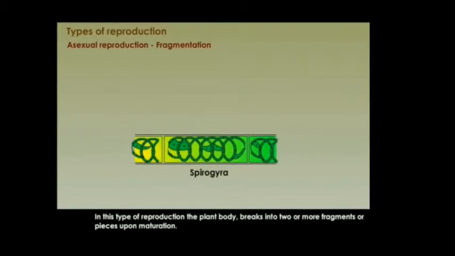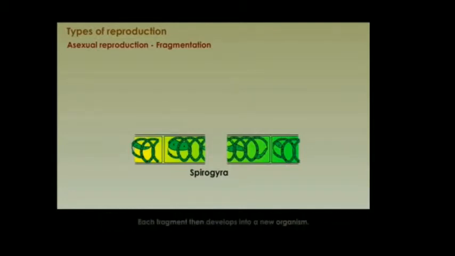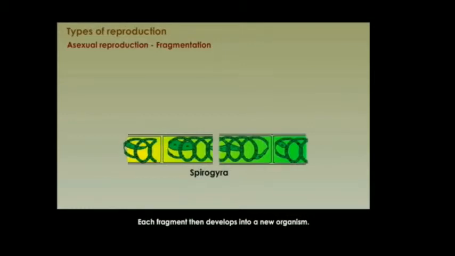Fragmentation. In this type of reproduction, the plant body breaks into two or more fragments or pieces upon maturation. Each fragment then develops into a new organism. Example: Spirogyra.